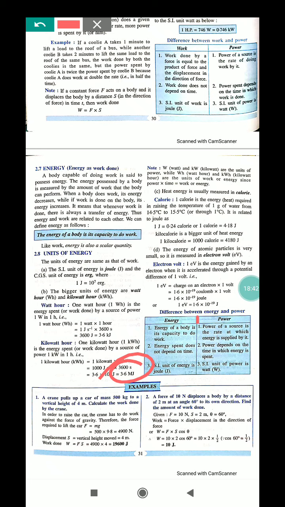The charge of an electron is 1.6 into 10 to the power minus 19 coulomb, into 1 volt. So 1 eV equals 1.6 into 10 to the power minus 19 joule.